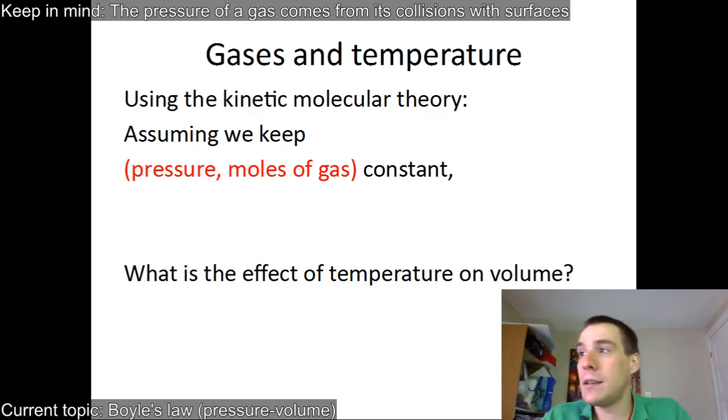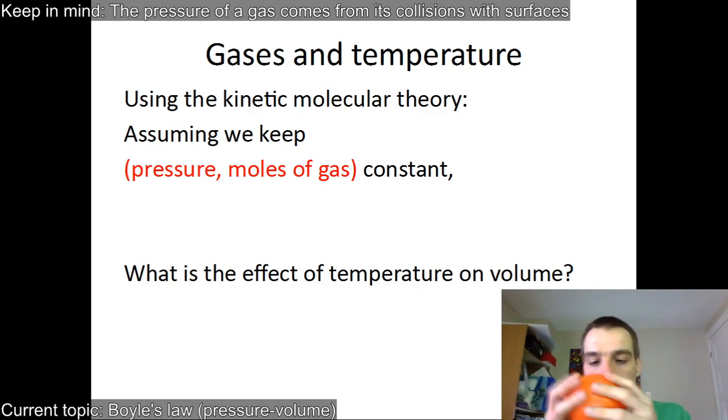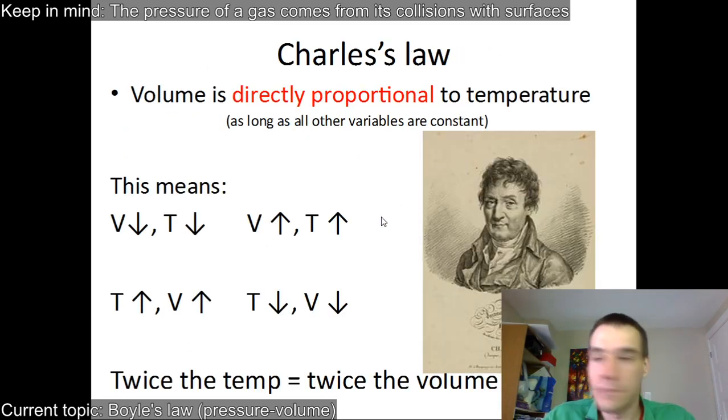This is a different dead white guy. This is Charles' law. So what happens if I heat up this balloon? Well, if I heat up this balloon, the gas molecules are going to be moving faster, and they're going to push out more. And so the volume will increase. It's going to stay at the same pressure because it's equalizing the pressure between itself and the environment. So that's Charles' law.